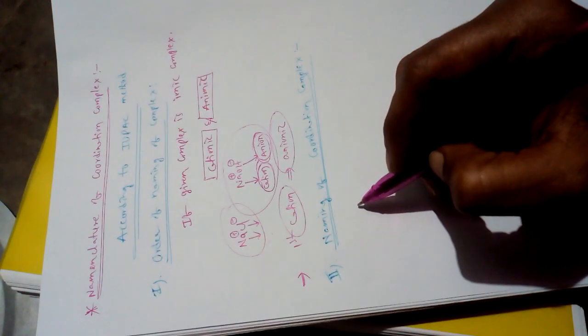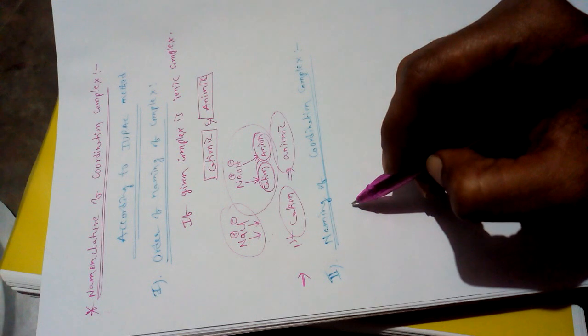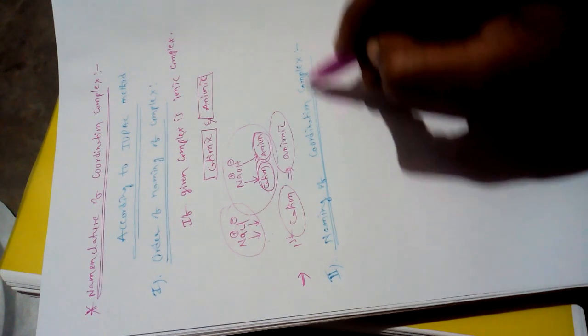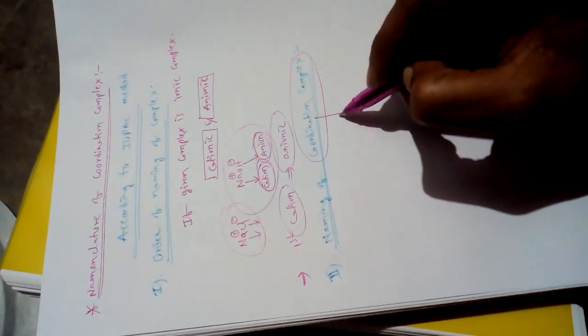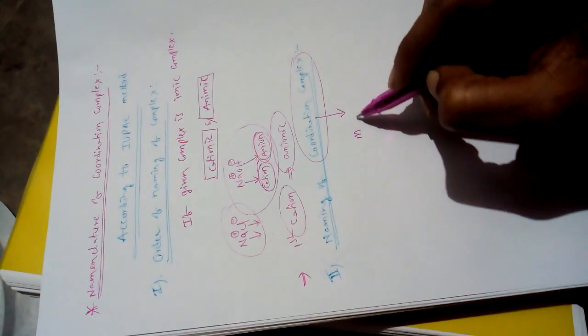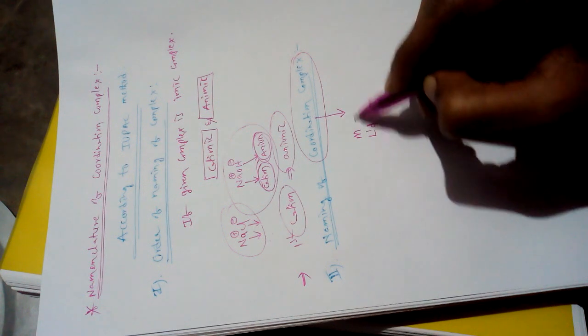It means that to write the name of a coordination complex, first give the name of the ligands followed by the name of the metal.